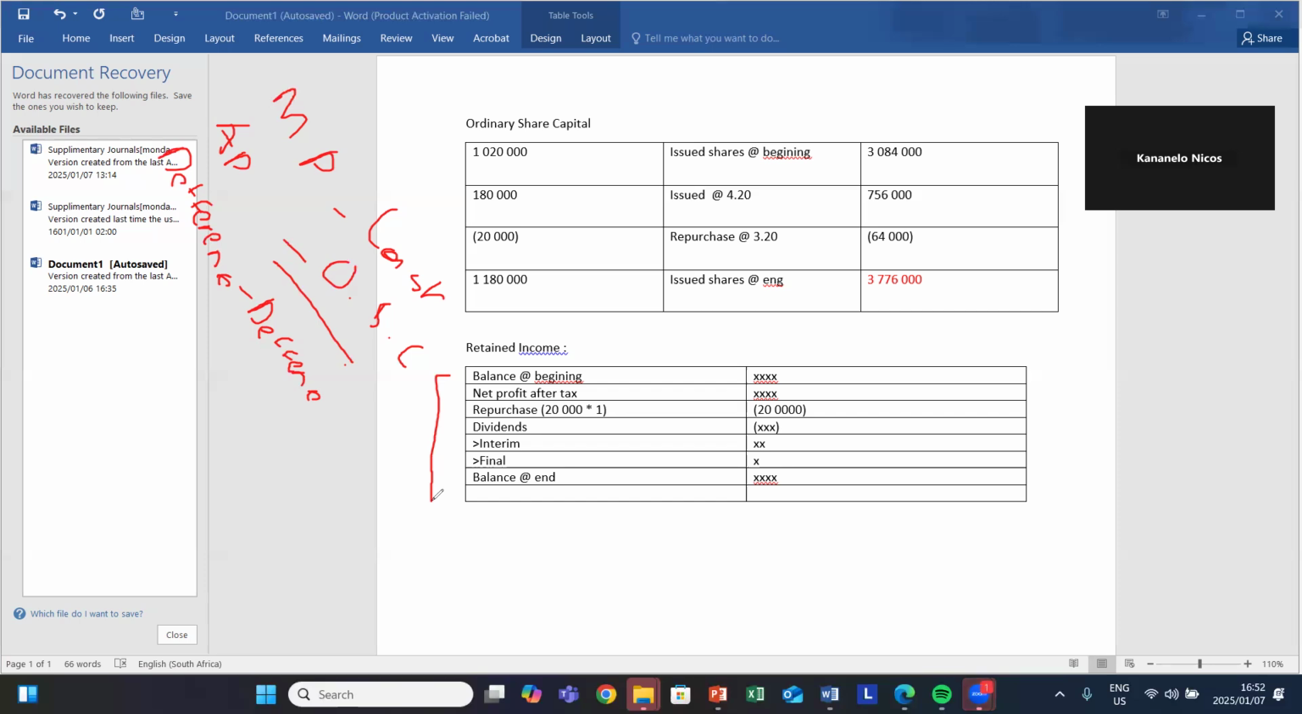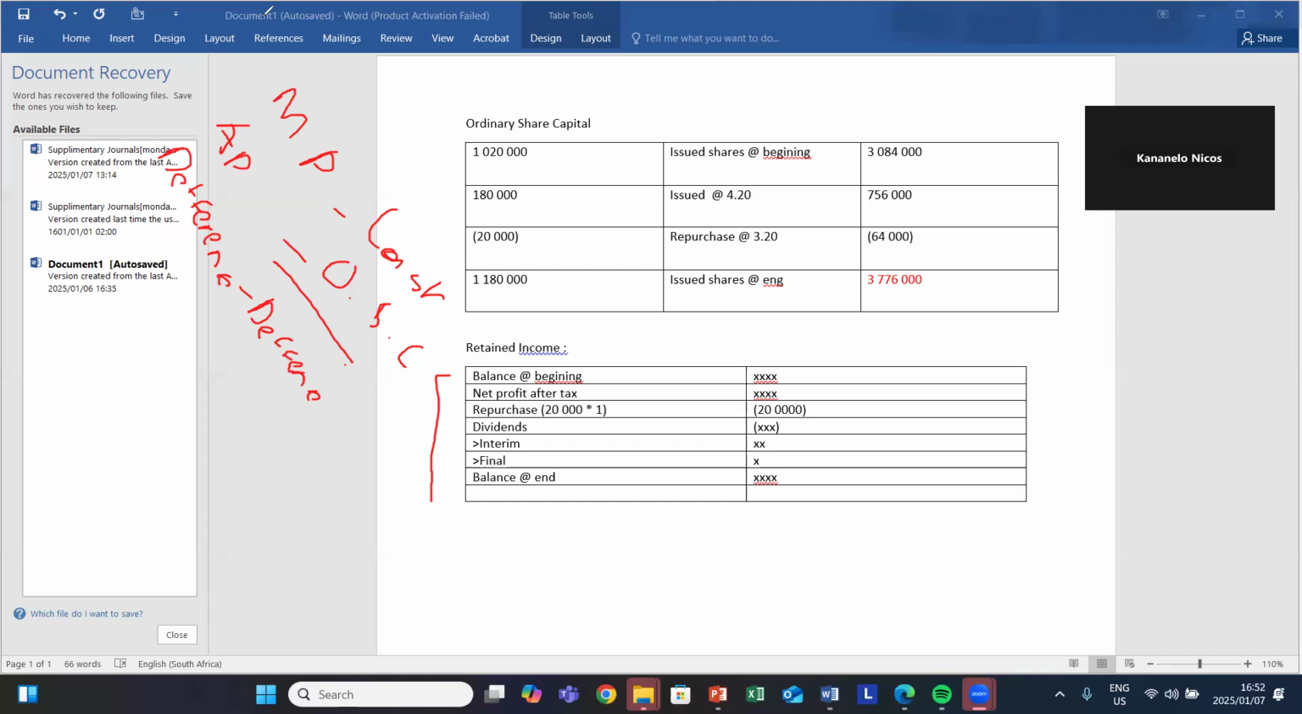Okay, since no questions are coming in, I'd assume that you are fine with regards to retained income structure. Okay, retained income structure seems like all of us know it. I think let's end here for the day, guys. Let's not take too long. Let's end here for the day.